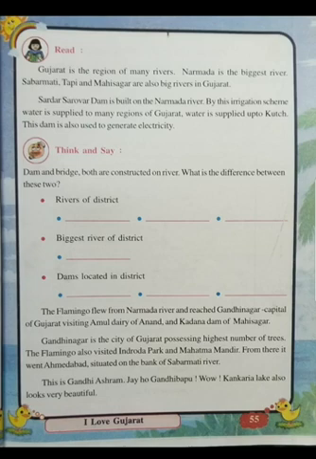From there it went to Ahmedabad. Ahmedabad and Gandhinagar are nearby. So from Gandhinagar it went to Ahmedabad, and Ahmedabad, you know, it is situated on which river? Sabarmati river. Sabarmati river is also one of the big rivers of Gujarat, and the entire Ahmedabad city is situated on the Sabarmati river. Sabarmati Ashram of Gandhiji is named after the Sabarmati river which flows in Gujarat, and the entire Ahmedabad city is built on that. There is a Gandhi Ashram, Jai Ho Gandhi Bapu. Wow, Kankaria Lake also looks very beautiful in Ahmedabad. So all these places the flamingo visited.